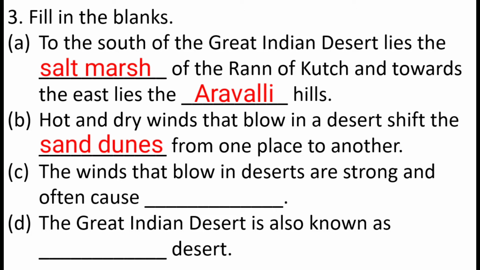Let's move ahead to the third one. The winds that blow in the desert are strong and often cause sandstorms. So here it's called sandstorm. Sandstorms shift the sand dunes from one place to another. So the winds that blow in the deserts are strong and cause sandstorms. So here you have to write sandstorm.